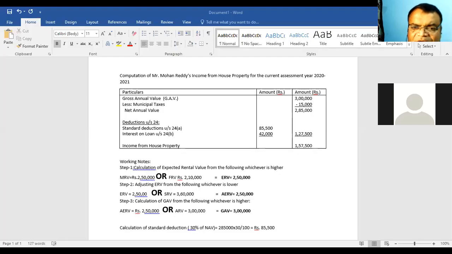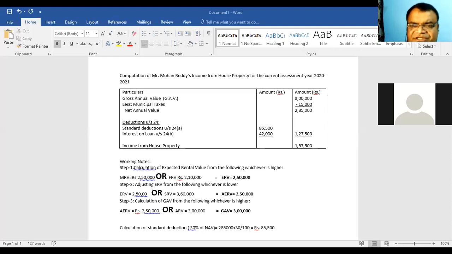So we are going to look at situations 2 and 3 under the let out house. As we already saw situation 1, where the let out house was given, there were no arrears of rent and there was no vacancy. So you received complete 1 year rent under situation 1. We have discussed the sum and also solved it earlier. Now we are going to look at situations 2 and 3.